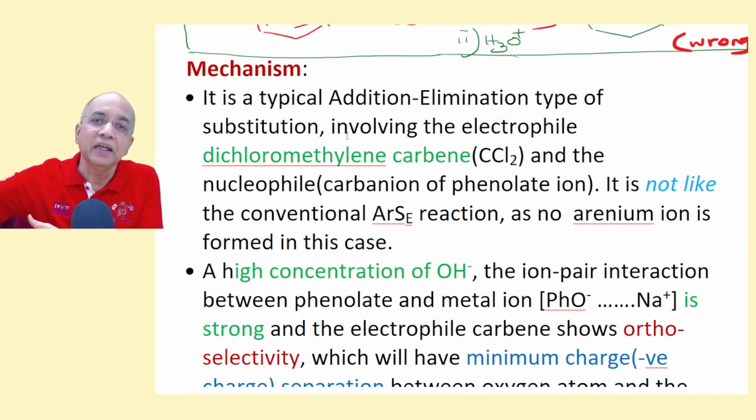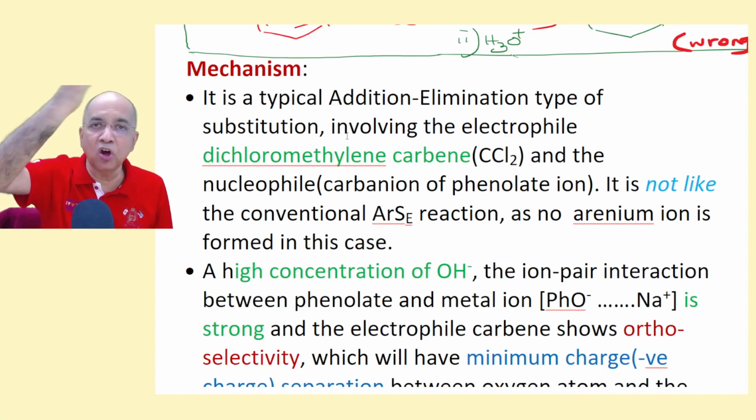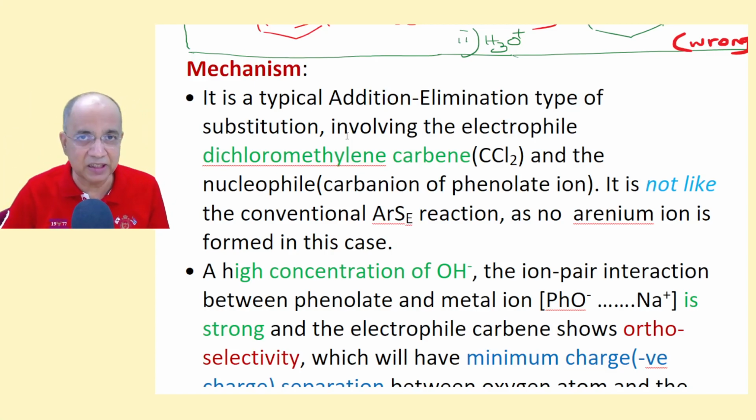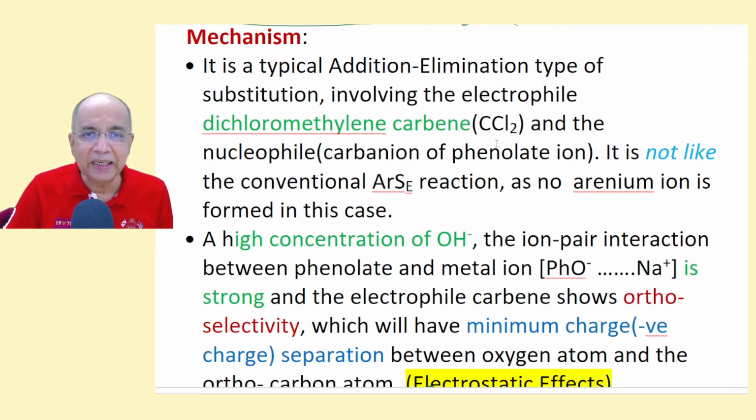Then subsequently a proton is lost to bring about aromatization. Now see how interestingly the evolution has happened. It is a typical addition-elimination type of substitution involving the electrophile dichloromethylene carbon.